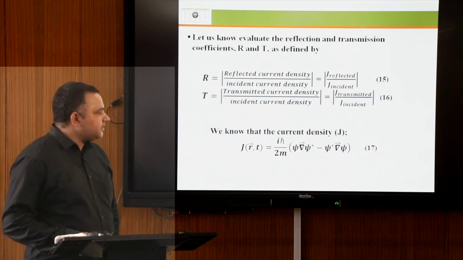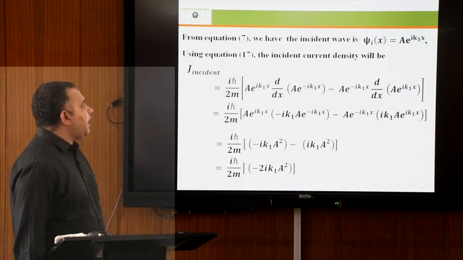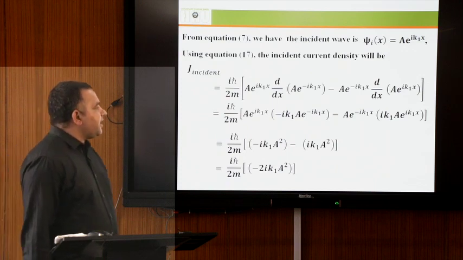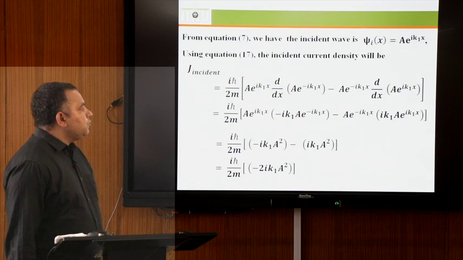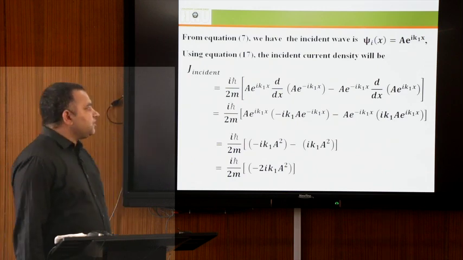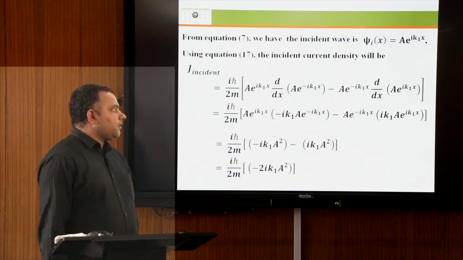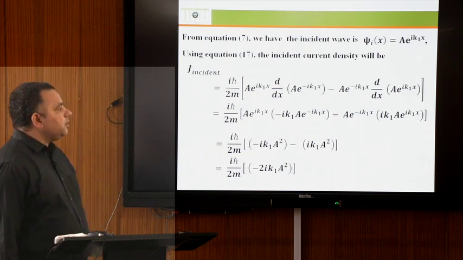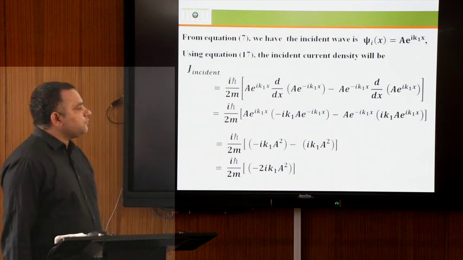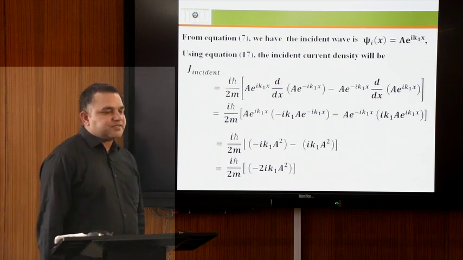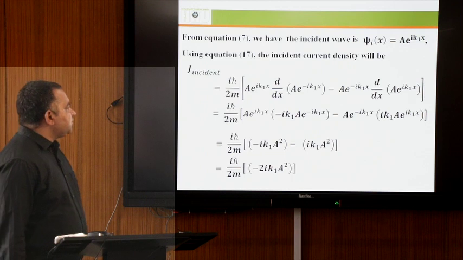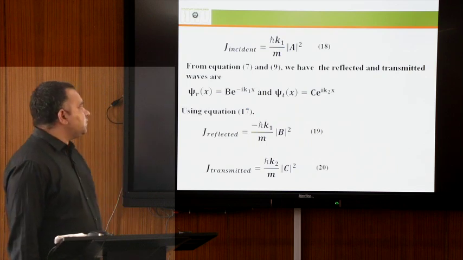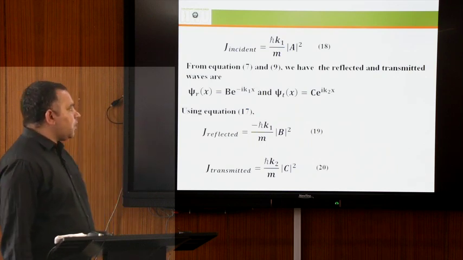First we will discuss the incident current density. From equation 7, we have the incident wave function psi i of x equal to a e to the power i k1x. Then psi i star of x will be a e to the power minus i k1x. Using this, we can work out the incident current density step by step, and finally we have the incident current density equal to h cross k1 by m, mod of a square, in equation 18.